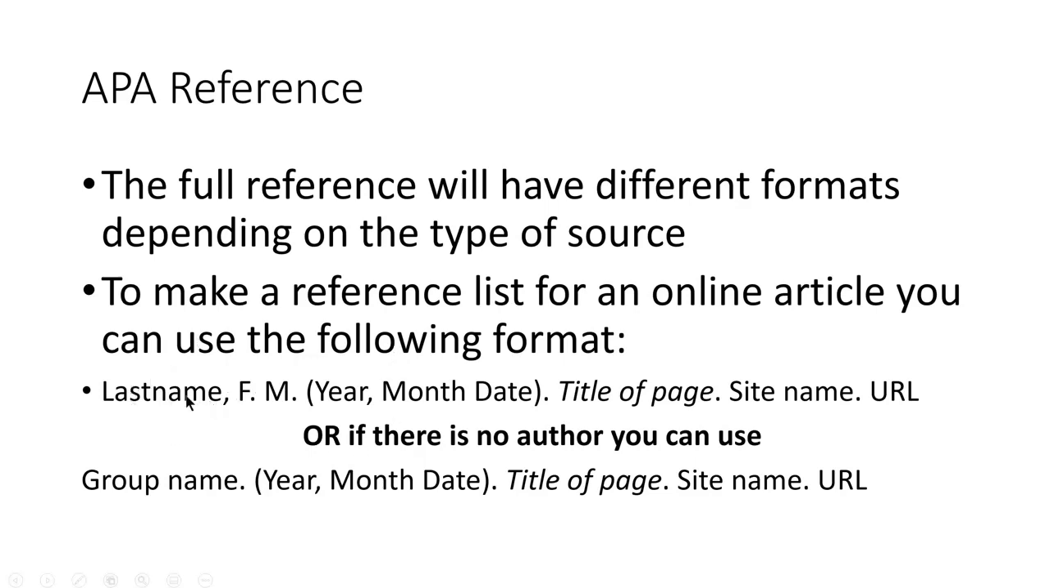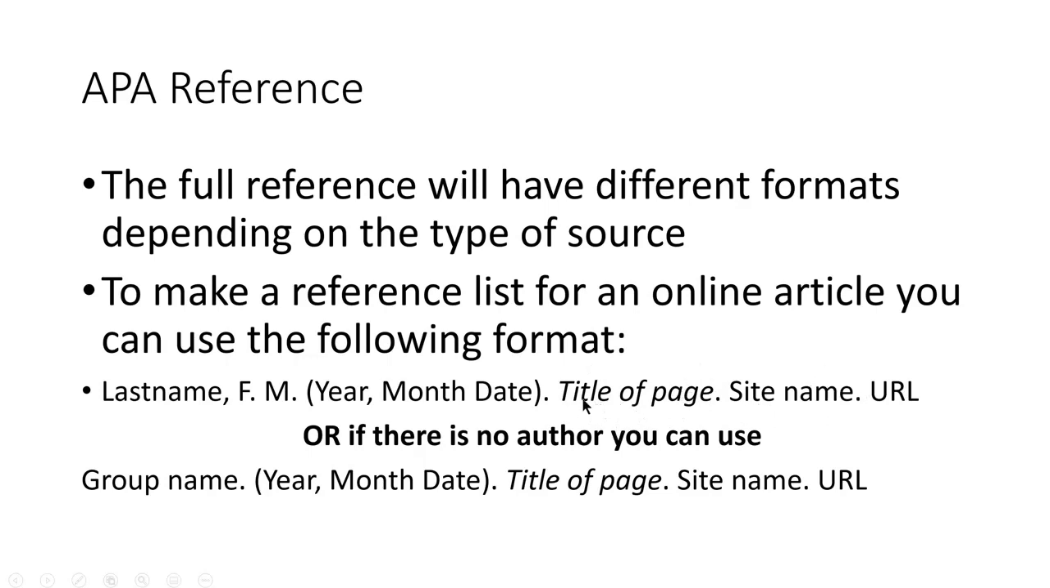You have the last name, just like in the in-text citation, but you also need a little bit more. You need that first initial, and if they have one, a middle initial. Also, you need the full date if you can find it. Not just the year, but also the month and the day. That goes in parentheses. And there's a period. Then you want the title of the article, and you want the title of the whole website.